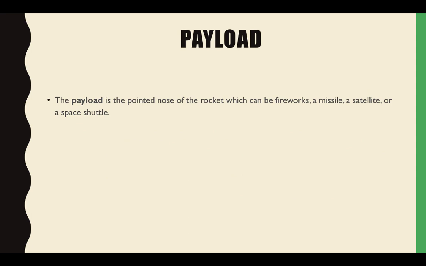Let us move further. What is payload? Payload is the pointed nose of the rocket, which can carry fireworks, a missile, a satellite, or a space shuttle. So friends, payload is the upper part where a person can go while sitting in it. We can send any animal or bird; in the initial times we sent a dog named Laika. Similarly, now people are going, and they are booking tickets to go into space. So payload is the upper part of the rocket where fireworks, a missile, satellite, or space shuttle can be sent.